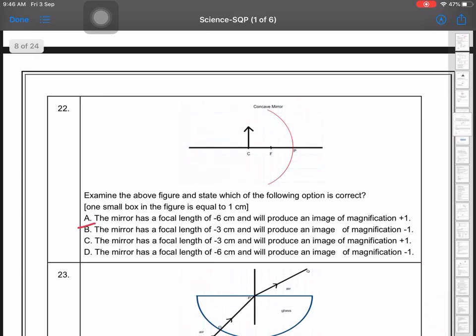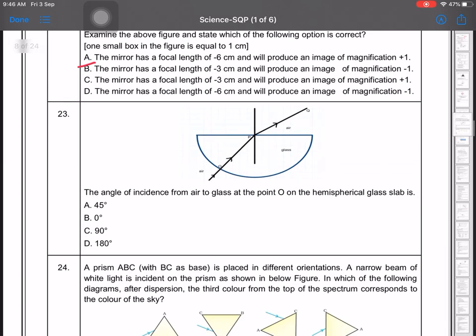Then question number 23. The angle of incidence from air to glass at the point O on the hemispherical glass slab is, you can see, 0 degrees. For question 23, option B is there.